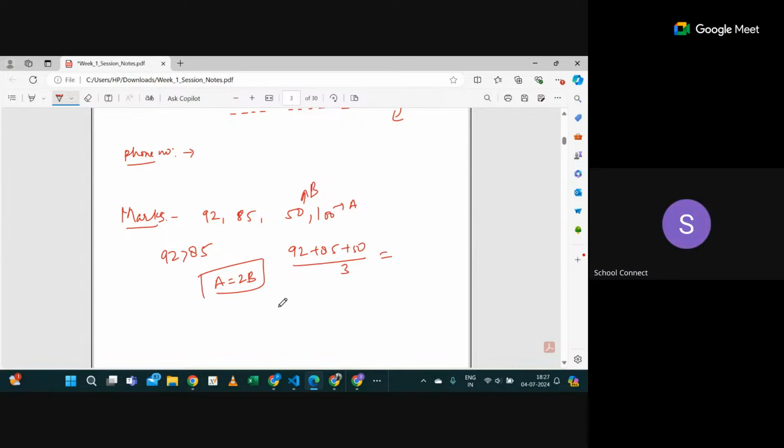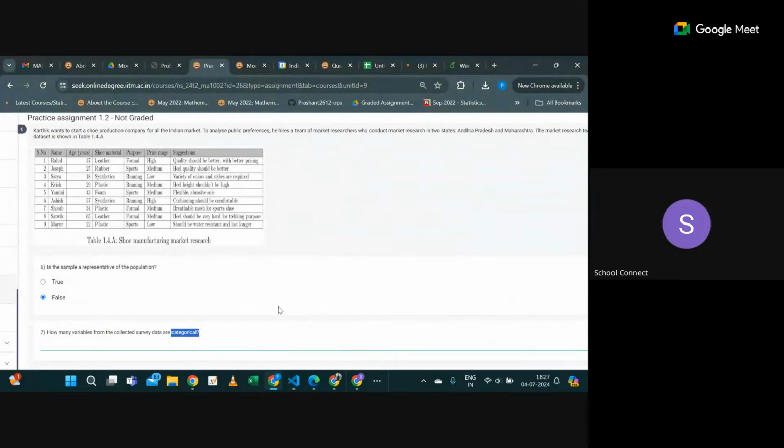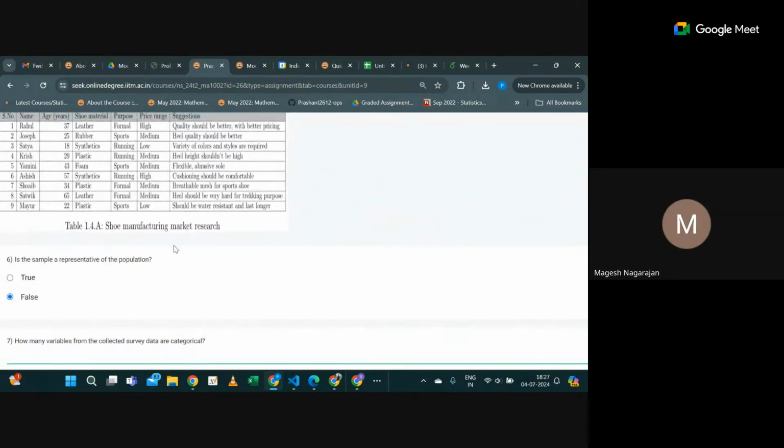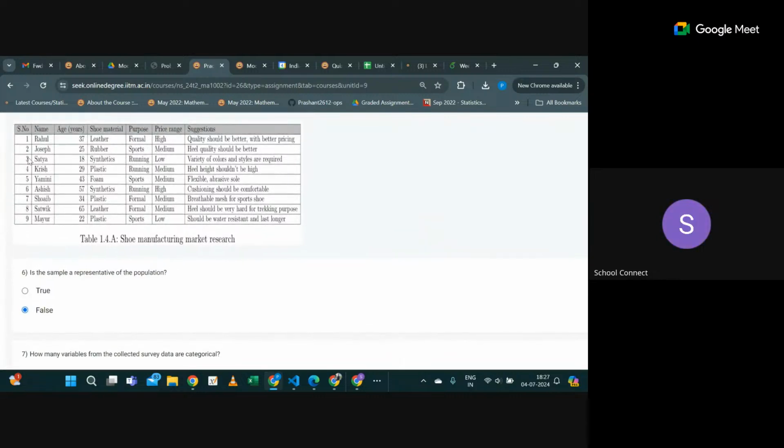Okay. Now based on this, give the answer of this question. How many variables from the collected survey data are categorical? Sir, should we take serial number as well? No, no, serial number is not a variable. Serial number is just for index, right? If you will not write the serial number, again Rahul will be the first candidate, okay? So serial number will not come under the variable. Except serial number, just consider and tell me how many will be the categorical variables.